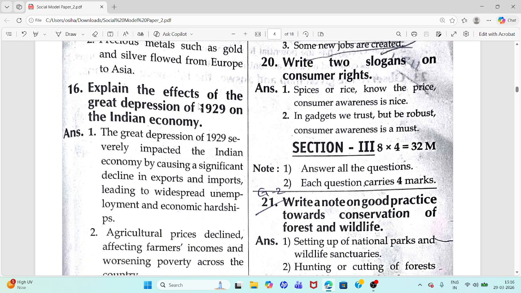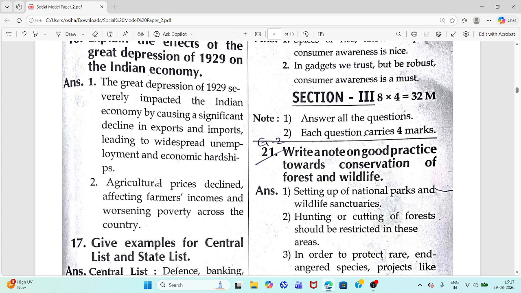16th question. Explain the effects of the Great Depression of 1929 on the Indian economy. You have to write effects of the Great Depression of 1929. You can see here exports and imports are reduced, unemployment has increased, economic hardships, even in agriculture also you can see the effects.